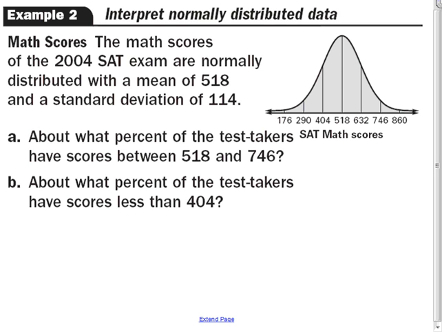So next one. Pause this for a minute, and I want you to answer both part A and B. So for part A, between 518 and 746, that's 47.5%. And less than 404, that's 1 standard deviation below the mean and beyond. So this part here was 34%, excuse me. Therefore, this is 16% that's left over from there down.